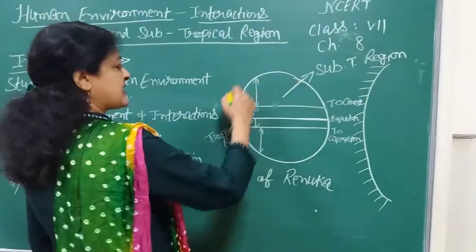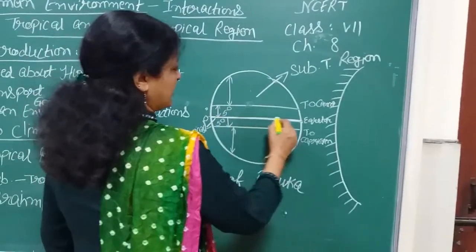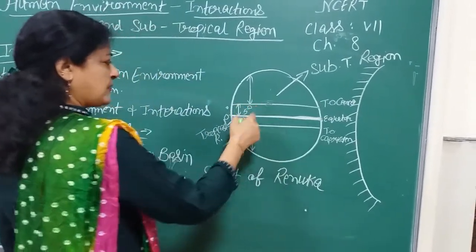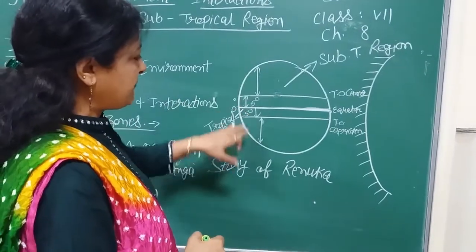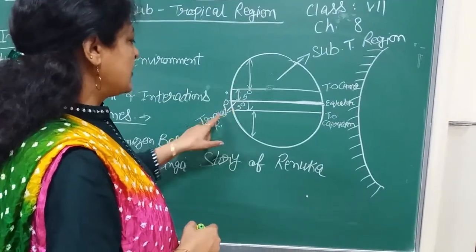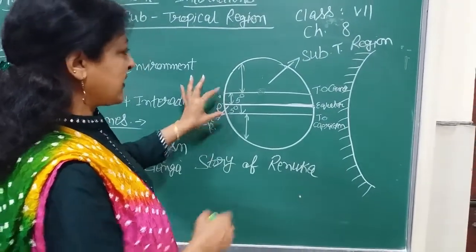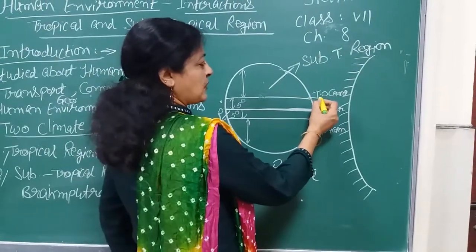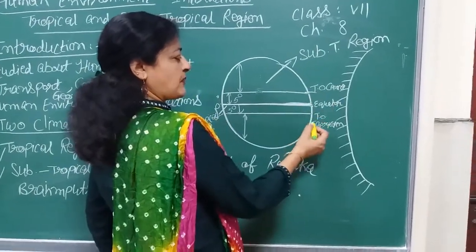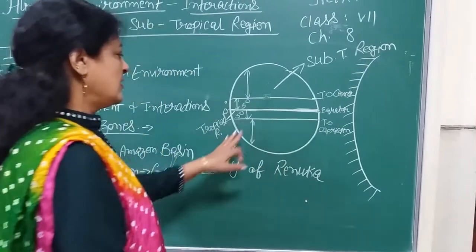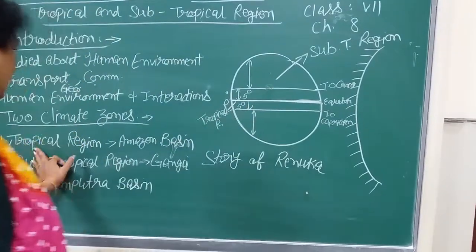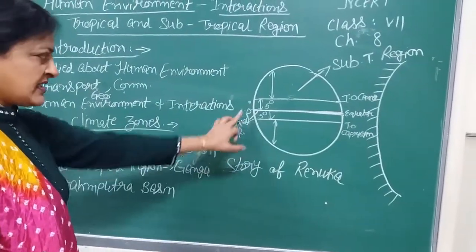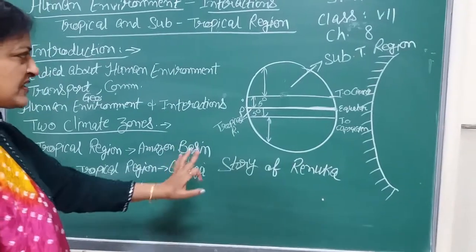Here we can see in this diagram that there is the equator, and 5 degrees above and 5 degrees below is called the tropical region. We can say the area between the Tropic of Cancer and the Tropic of Capricorn is called the tropical region. In the tropical region there is the Amazon basin, and we will be studying about it.